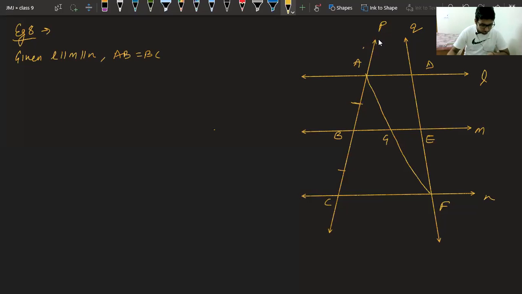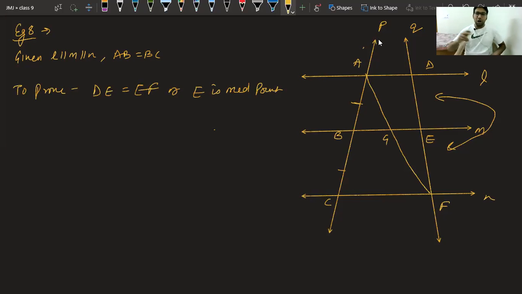Now, what do we mean by this? We have to prove, show that LMN cut off equal intercepts DE and EF also. We have to prove this DE equal to EF, or we have to prove E is midpoint.